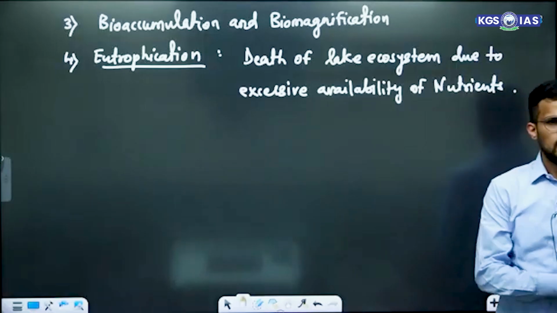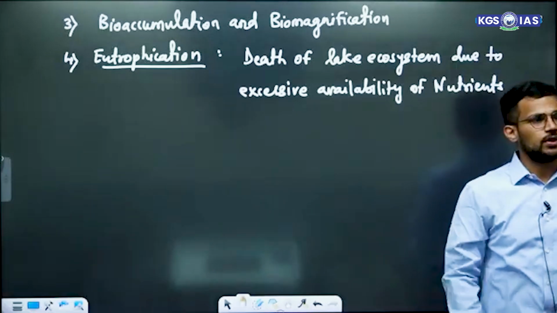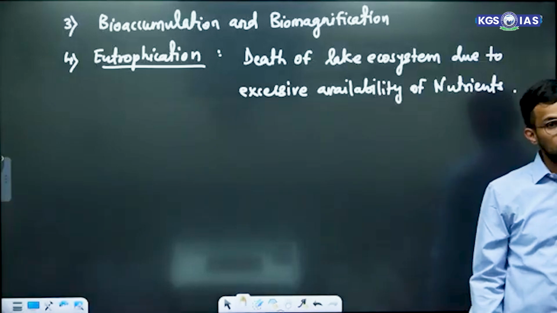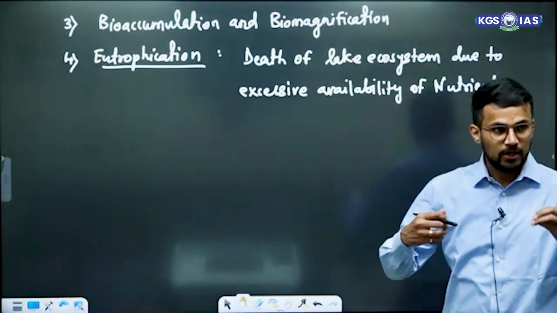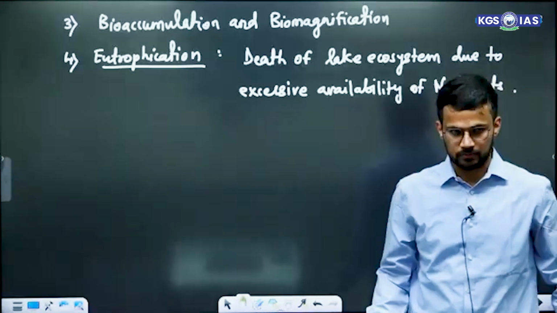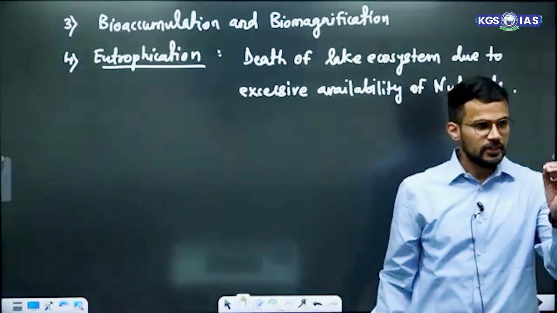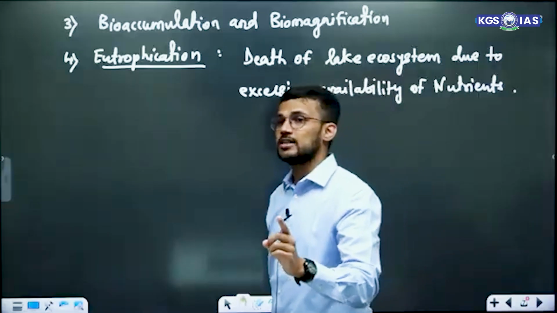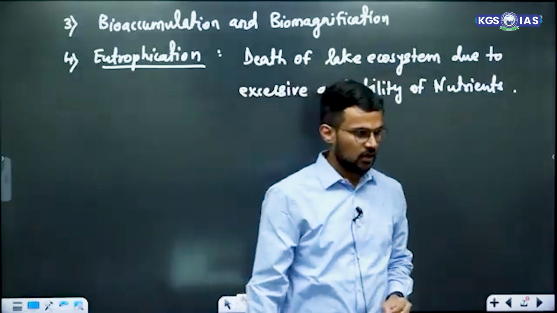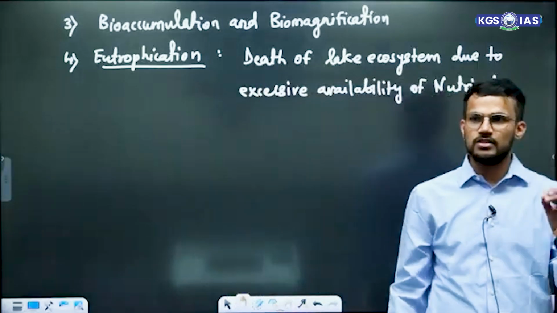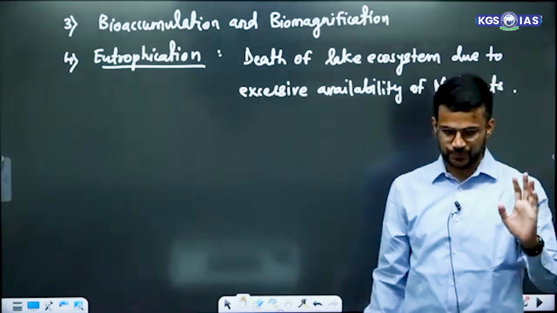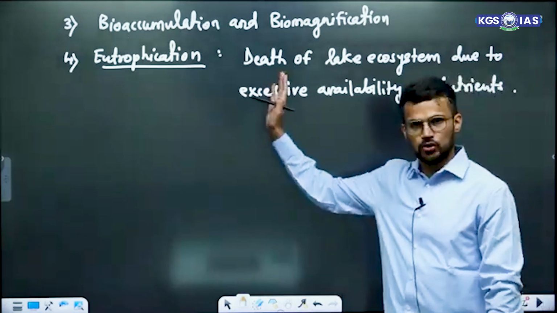Clear? Now, can eutrophication occur naturally? Yes, it can occur naturally. But when human beings interfere, when human beings lead to the process of eutrophication, that process is called cultural eutrophication, right? Cultural eutrophication is the eutrophication carried out by human activities. Fine. So that is what eutrophication is.